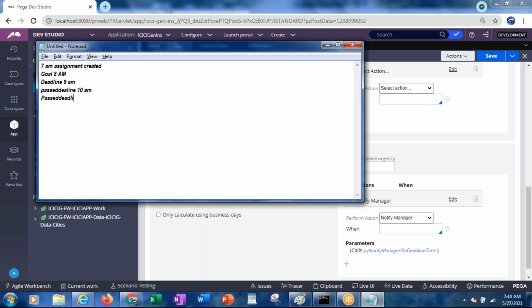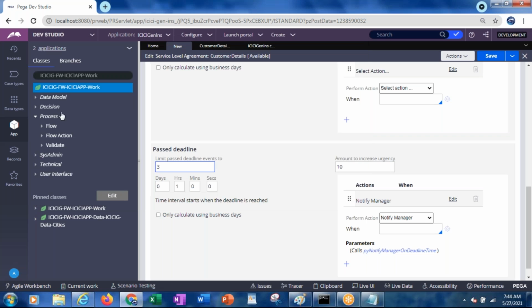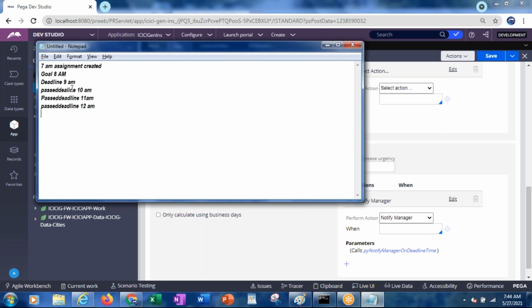Past deadline. Okay, at 11 a.m. also, and again past deadline at 12 a.m. also. Likewise, in total how many times will it repeat? The number of times you want it to repeat here? 3 times. So in total the past deadline will run 3 times. Okay, this past deadline will be running 3 times.